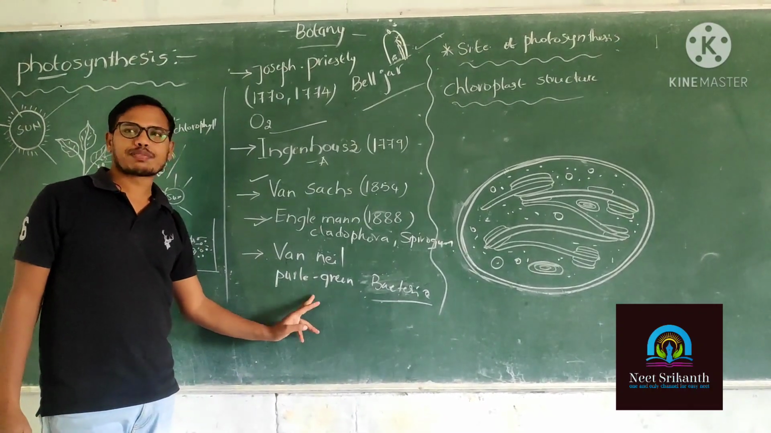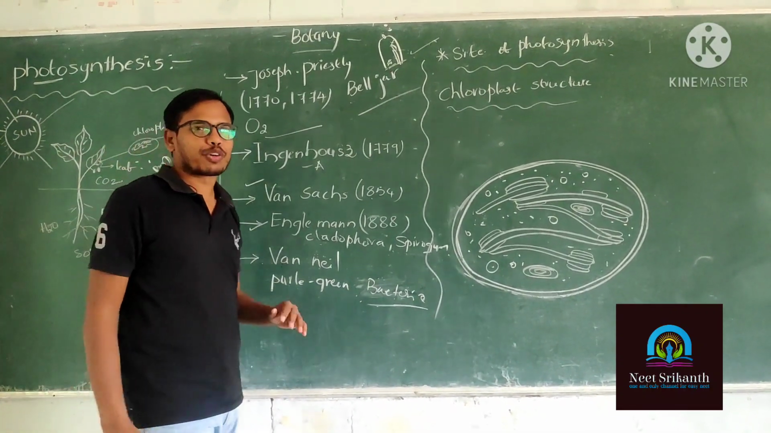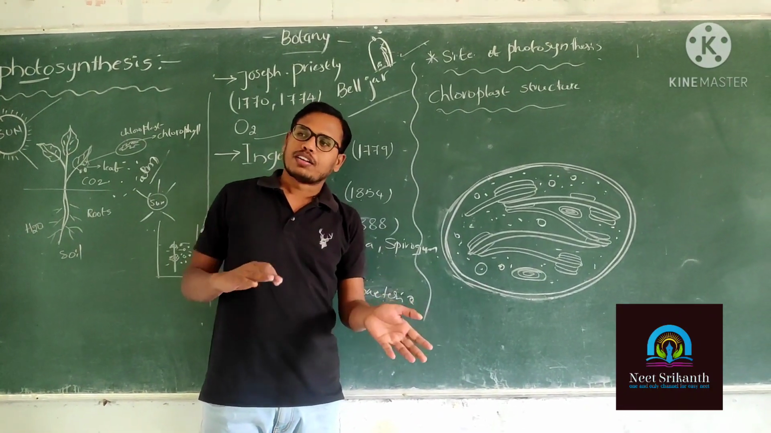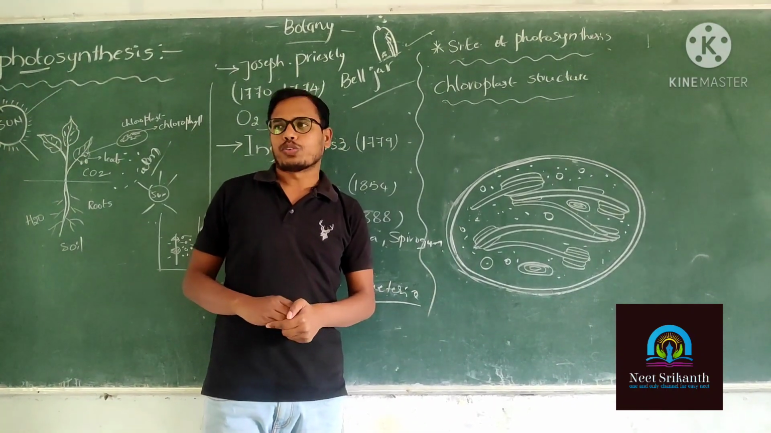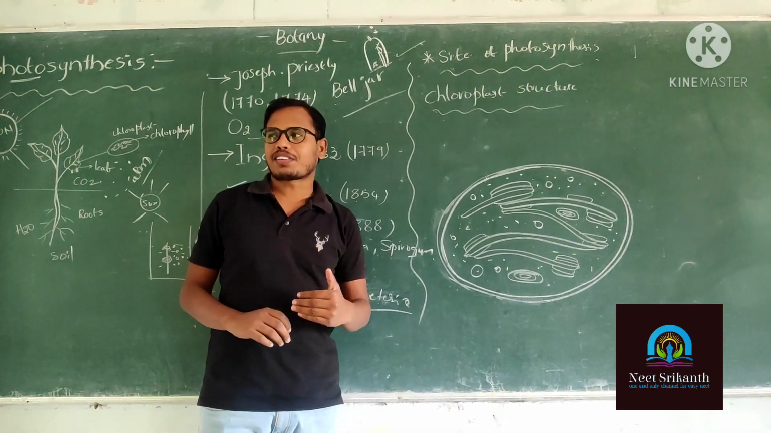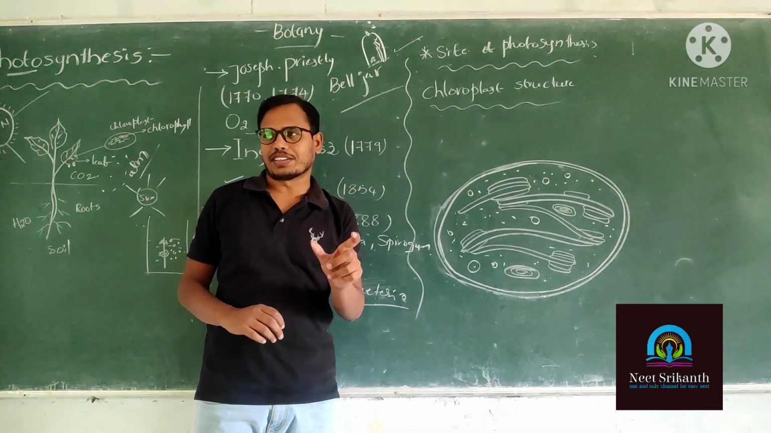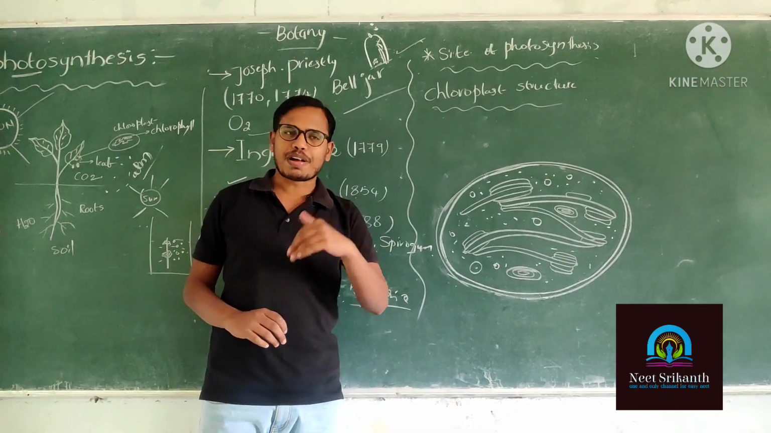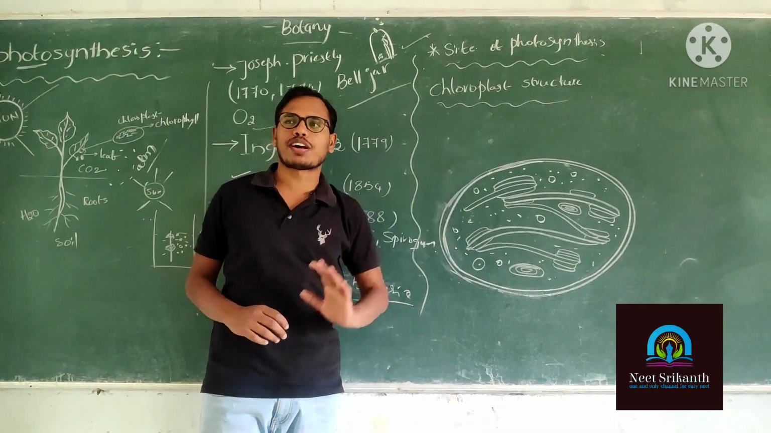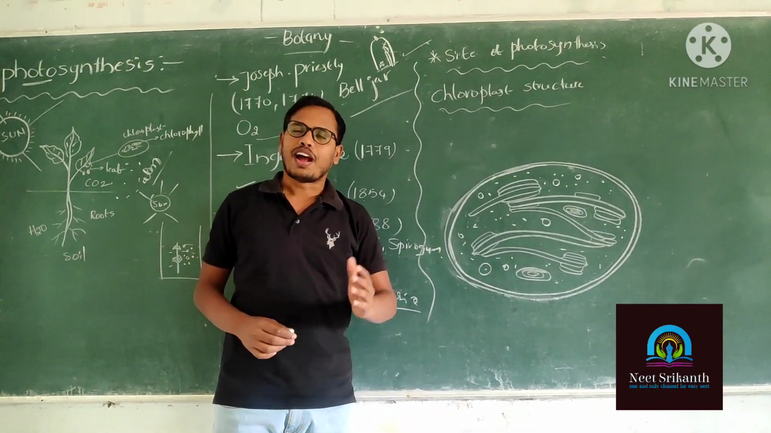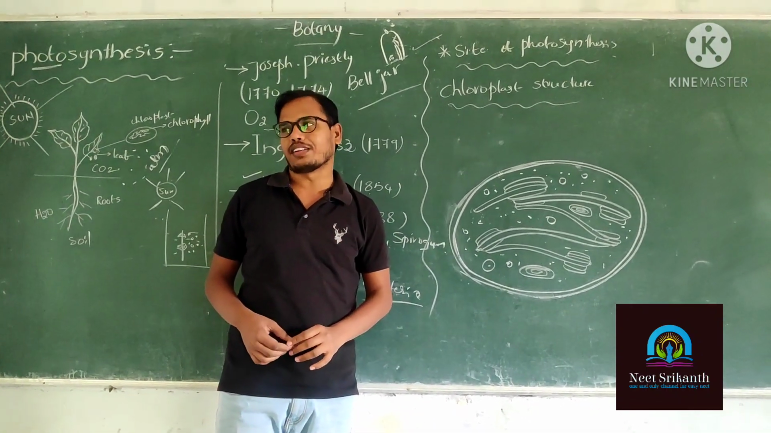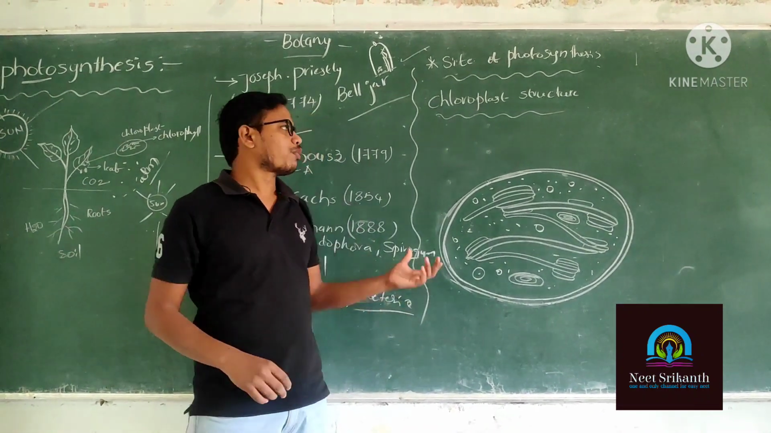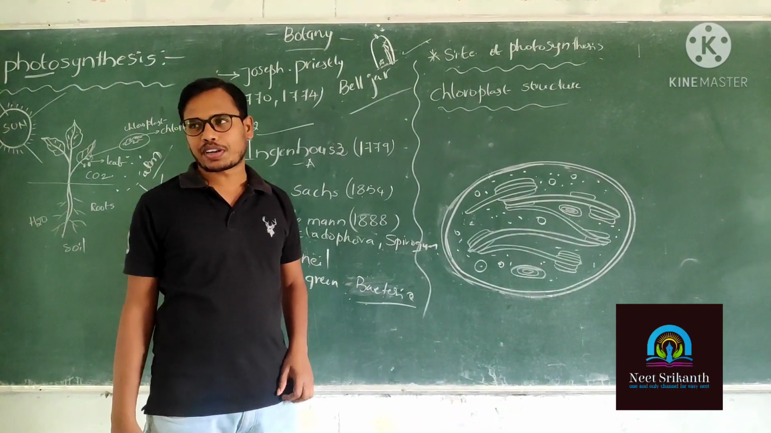It is a photosynthetic bacteria, not only plants. The photosynthesis mechanism is not only present in plants, some bacteria also have it. Some bacteria have the chlorophyll pigment called bacteriochlorophyll. They also show the photosynthesis mechanism and make their own food material. Is it clear? Okay, this is the history of the photosynthesis mechanism.